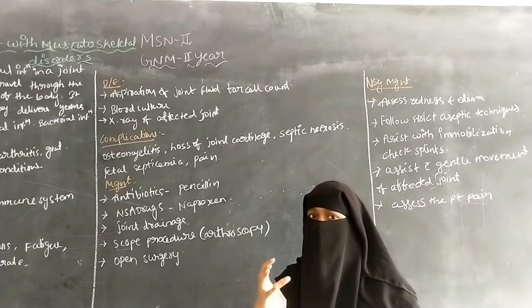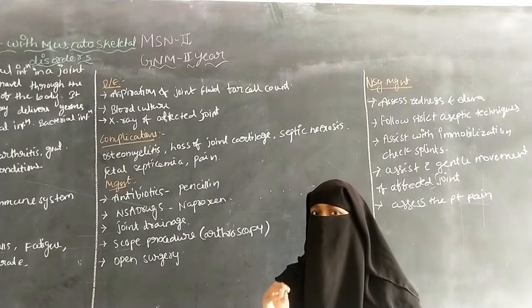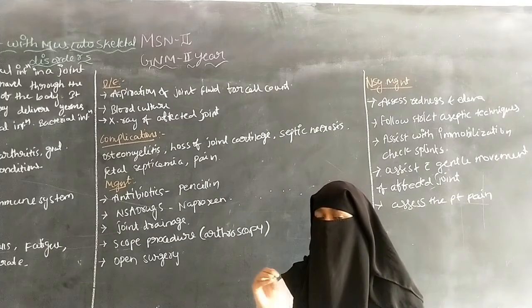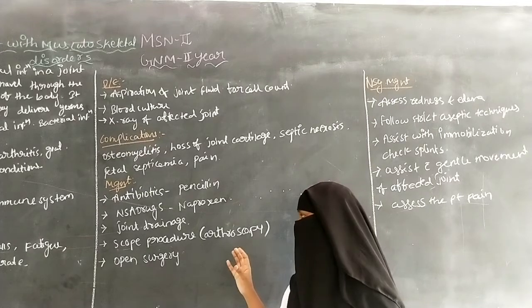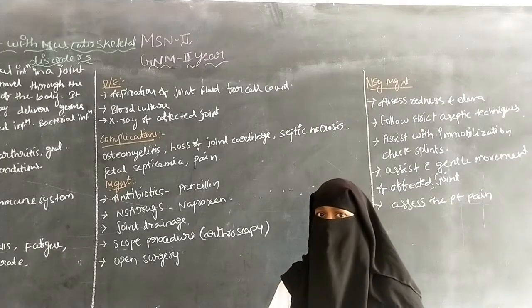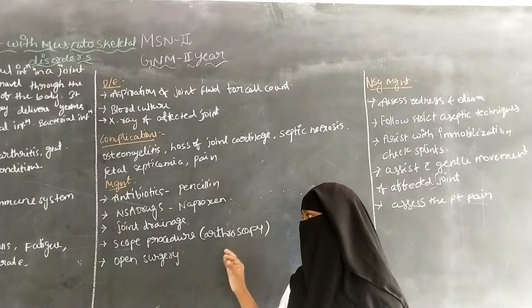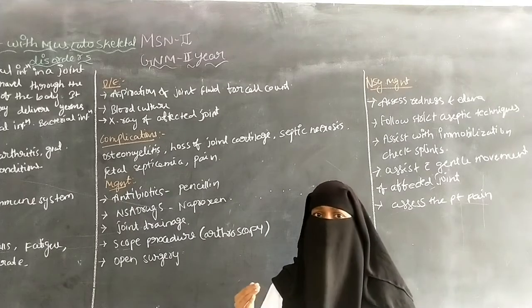By making an incision into the joints, the arthroscope can be introduced, and the scope has a camera to visualize the internal parts. Through the incision, drainage tubes can be introduced into the joints, and by these drainage tubes we can remove the affected fluid from the joints.